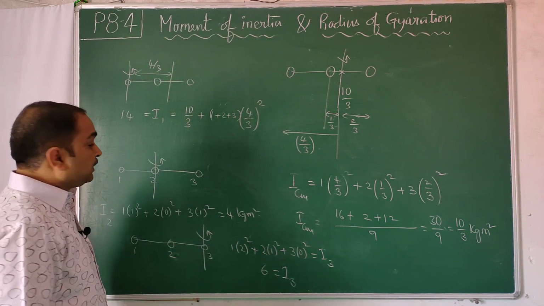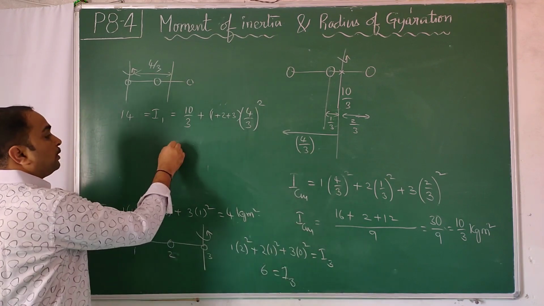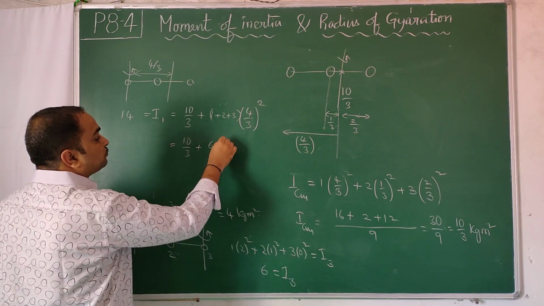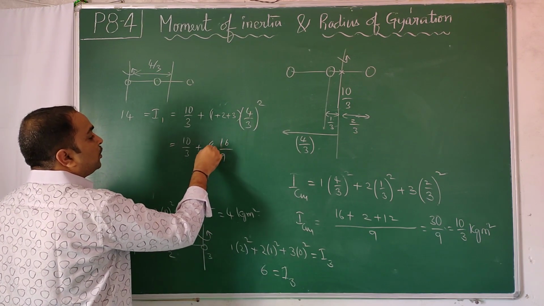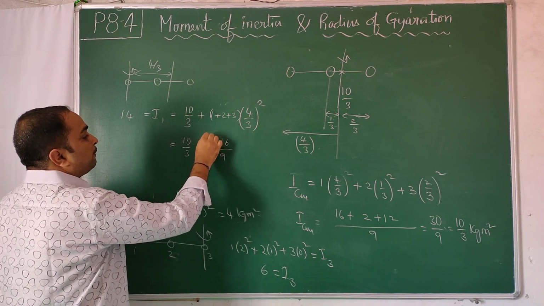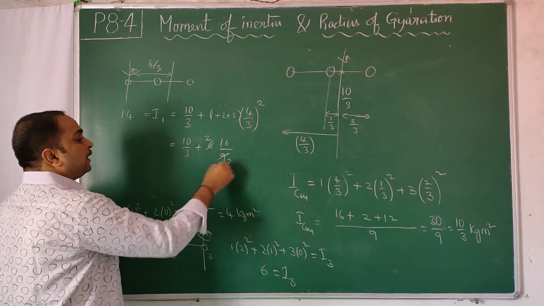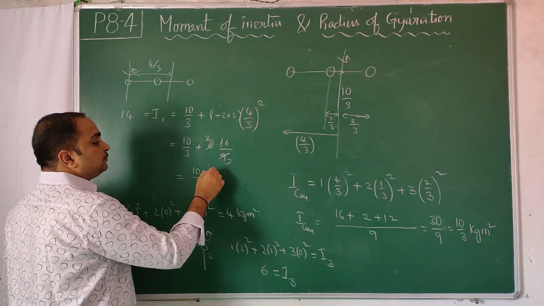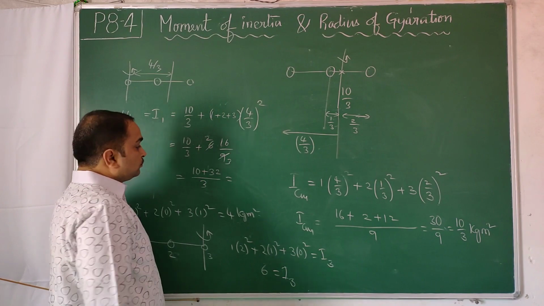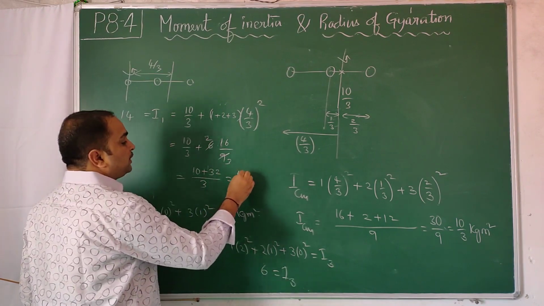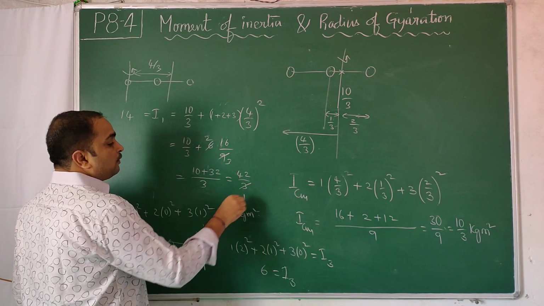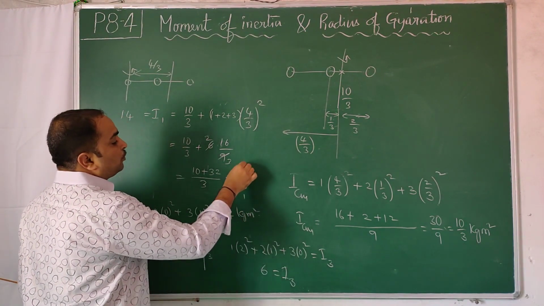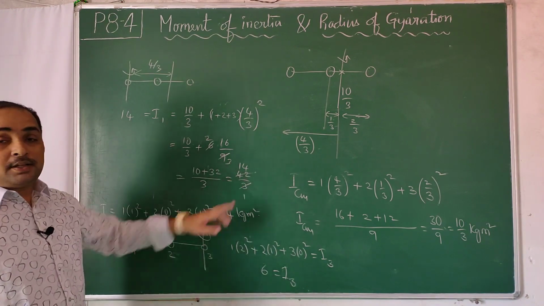This is what is called the parallel axis theorem. I'll show it to you now. 10 by 3 plus 6 into 4 square by 9, that is 16 by 9. 3 twos are 6, and 3 threes are 9, so the LCM is 3. 10 plus 16 twos are 32, 32 plus 10 is 42 by 3. 3 ones are 3, 14 threes are 42. You got LHS equal to RHS.